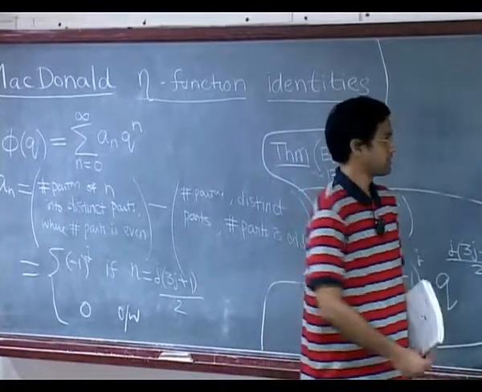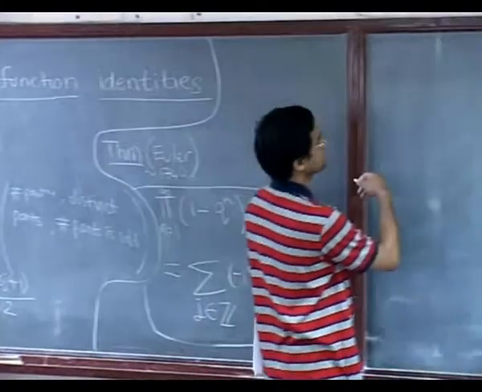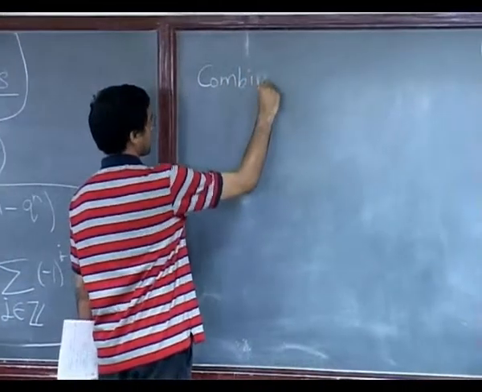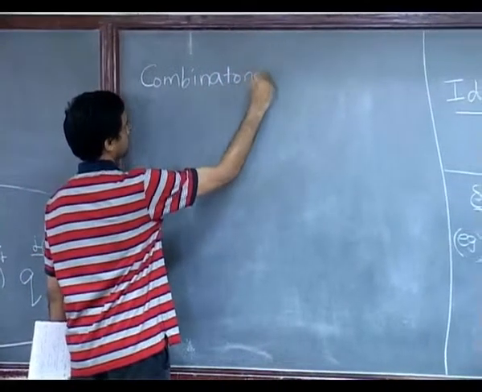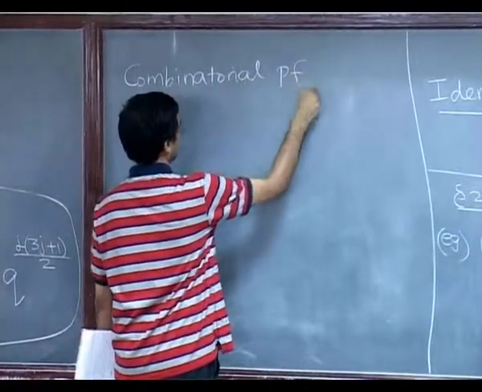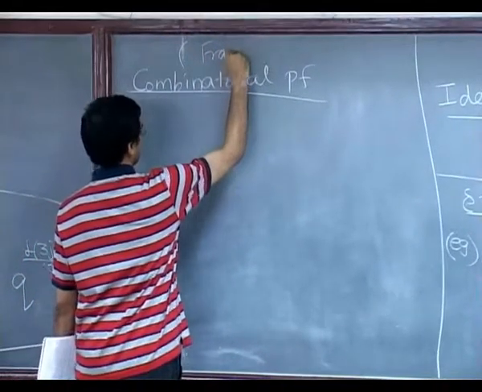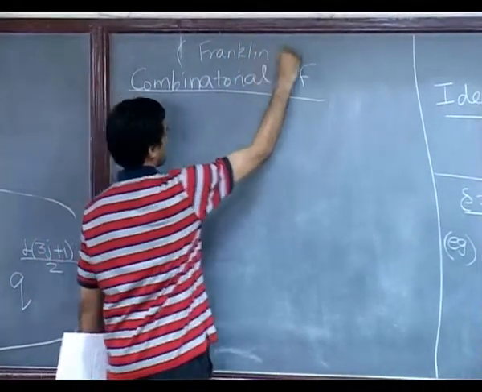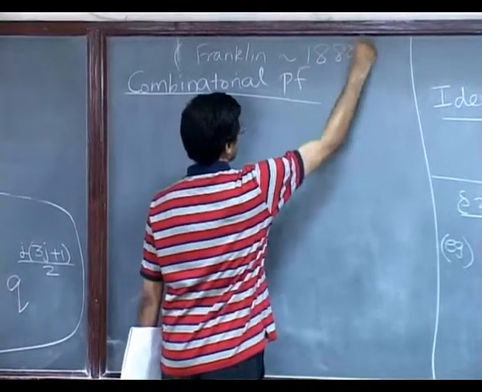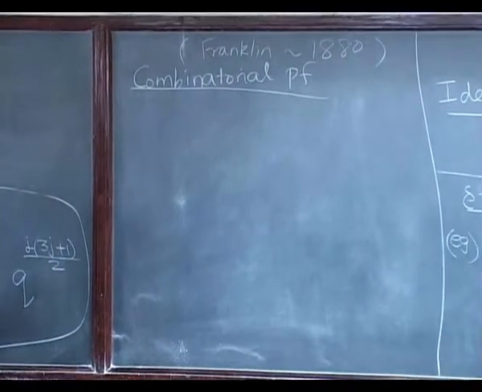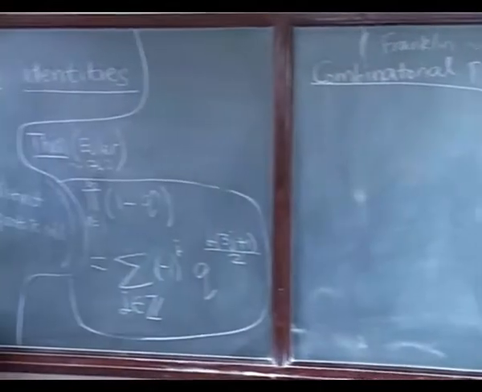Okay. So, it turns out, as an aside, there is a purely combinatorial proof which I will quickly sketch. Proof of this identity was given by Franklin sometime in the 1880s, which just says the following. After all, the observation here is that they are roughly balanced.